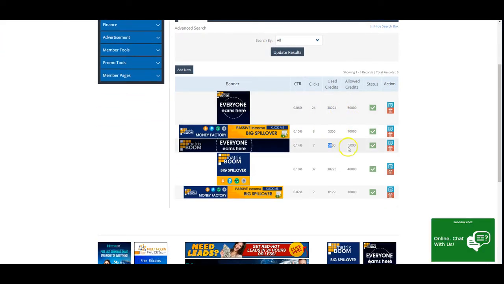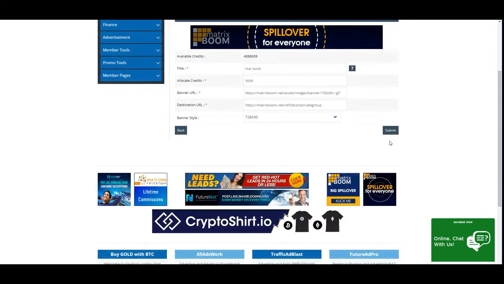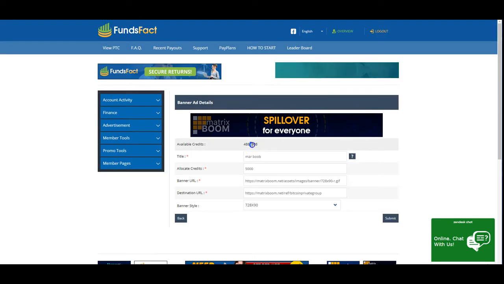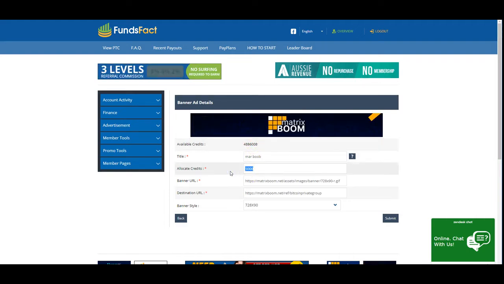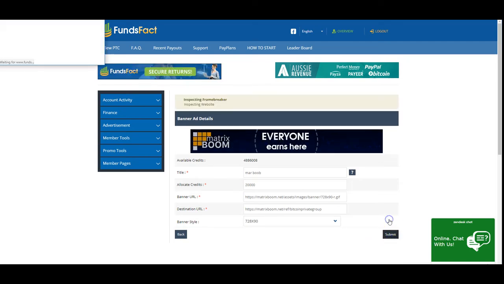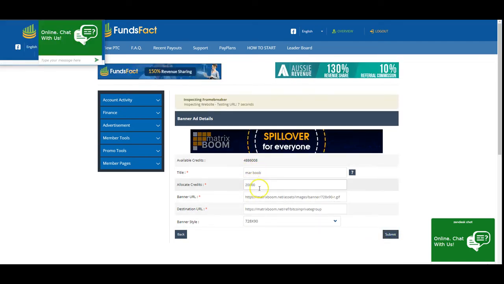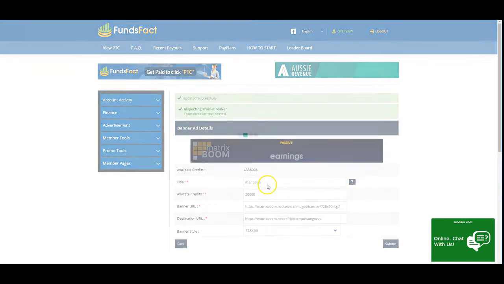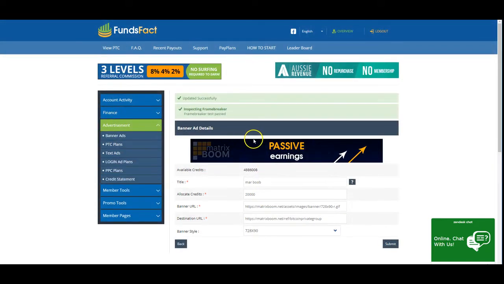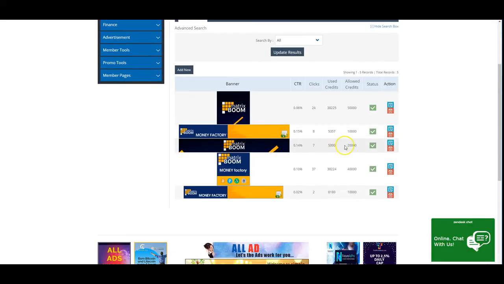This expired. You can see 5,000, 5,000. I'll add another 5,000. As you can see how many credits I have. And this is why I keep adding more credits. I have over 4 million credits over here. So I'm going to put 20,000 so I can get more signups on that. Okay, so 20,000 on that.